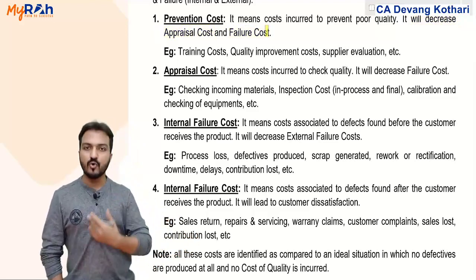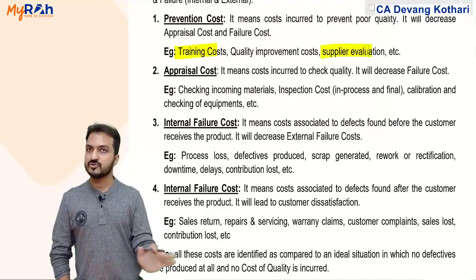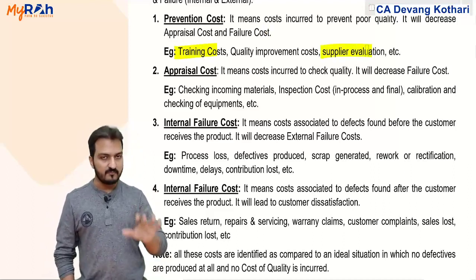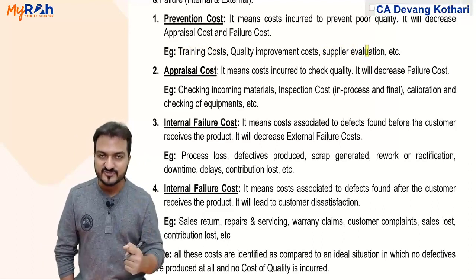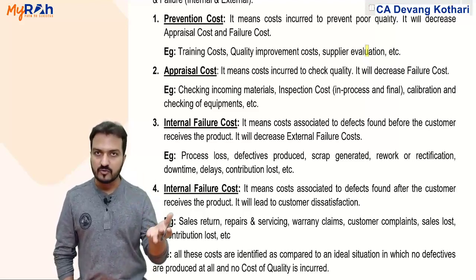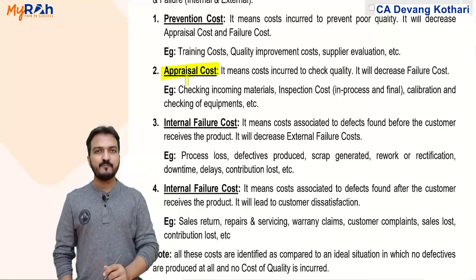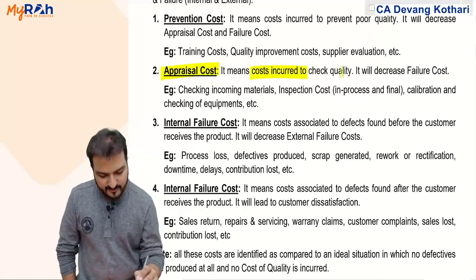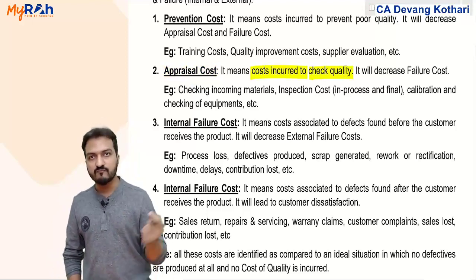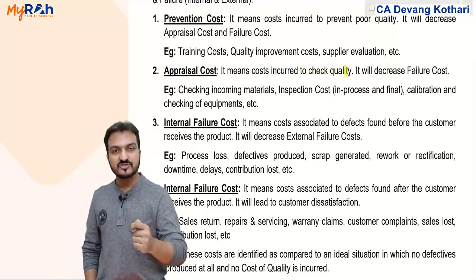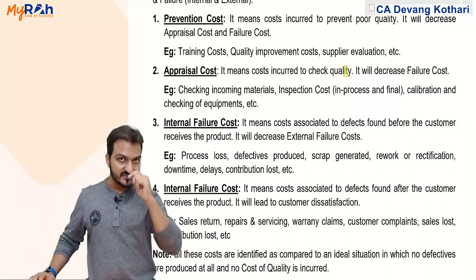But if you don't incur prevention costs, if you don't give any training or supplier evaluation or anything, then your company might produce defectives. But the defectives that are produced, instead of letting them go out, you can do some checking. Checking is my appraisal cost. Appraisal cost means cost incurred to check the quality. If you check the quality of materials, check the quality of finished goods, check the quality of the production process, all this comes under appraisal cost.